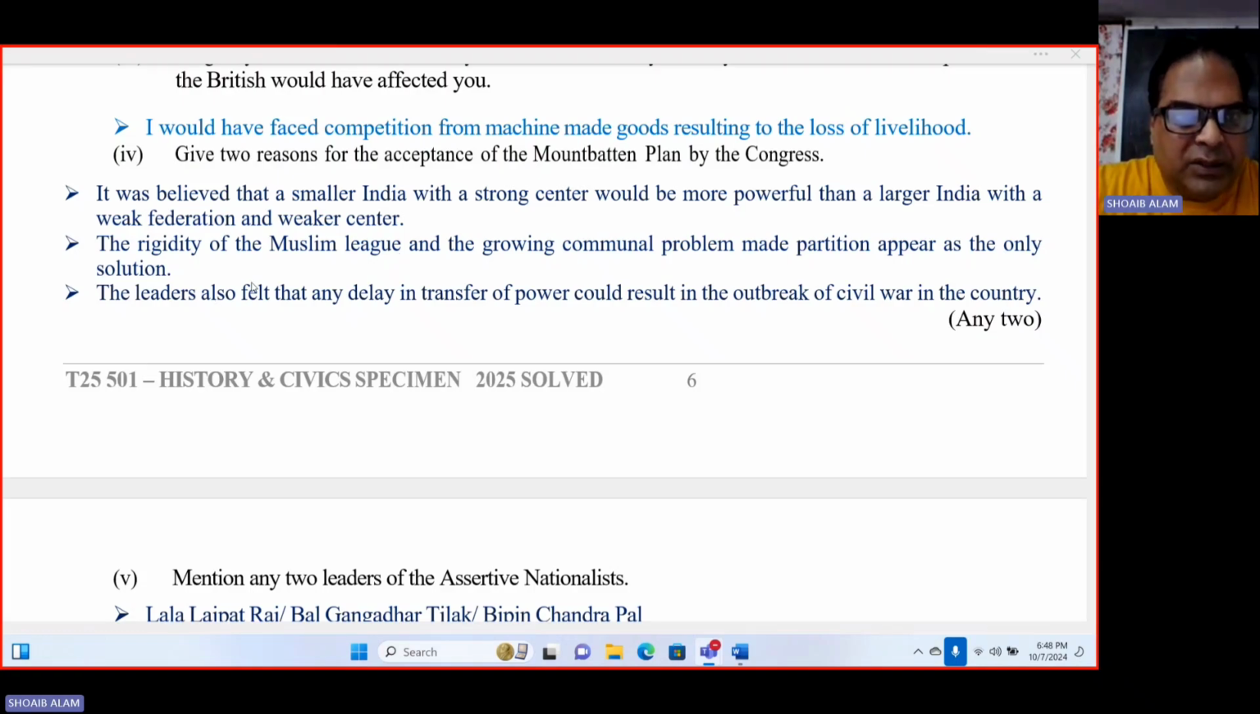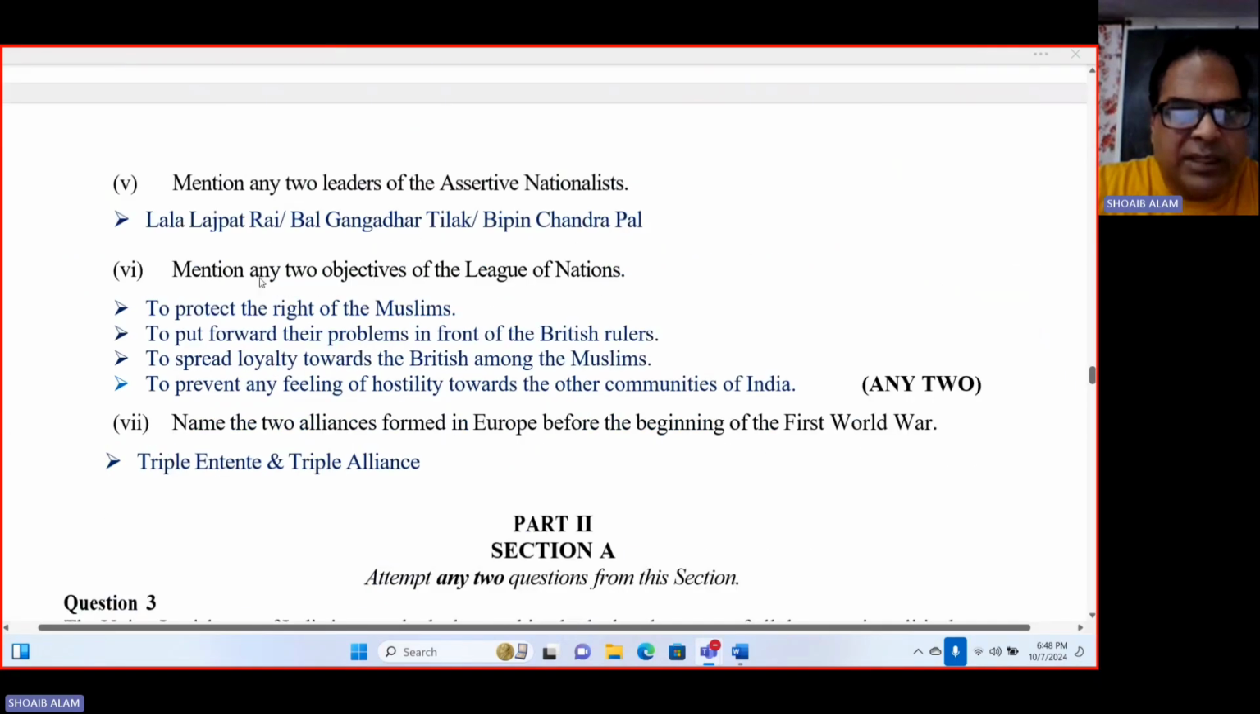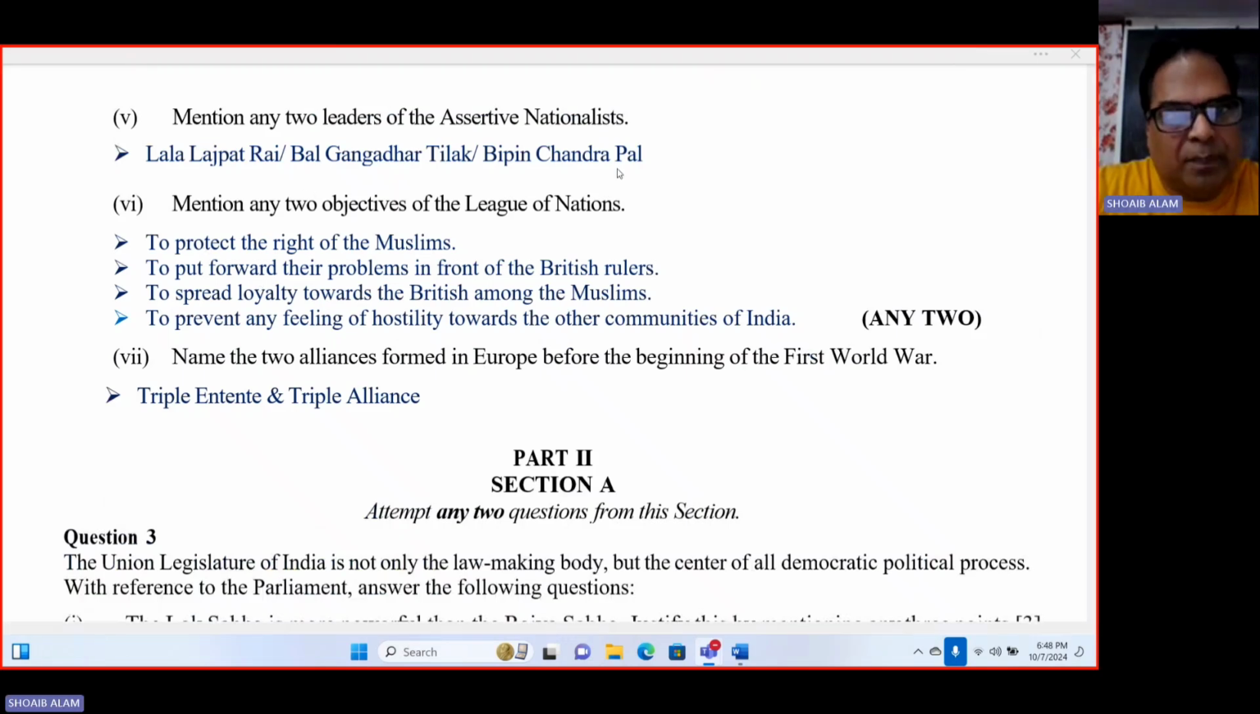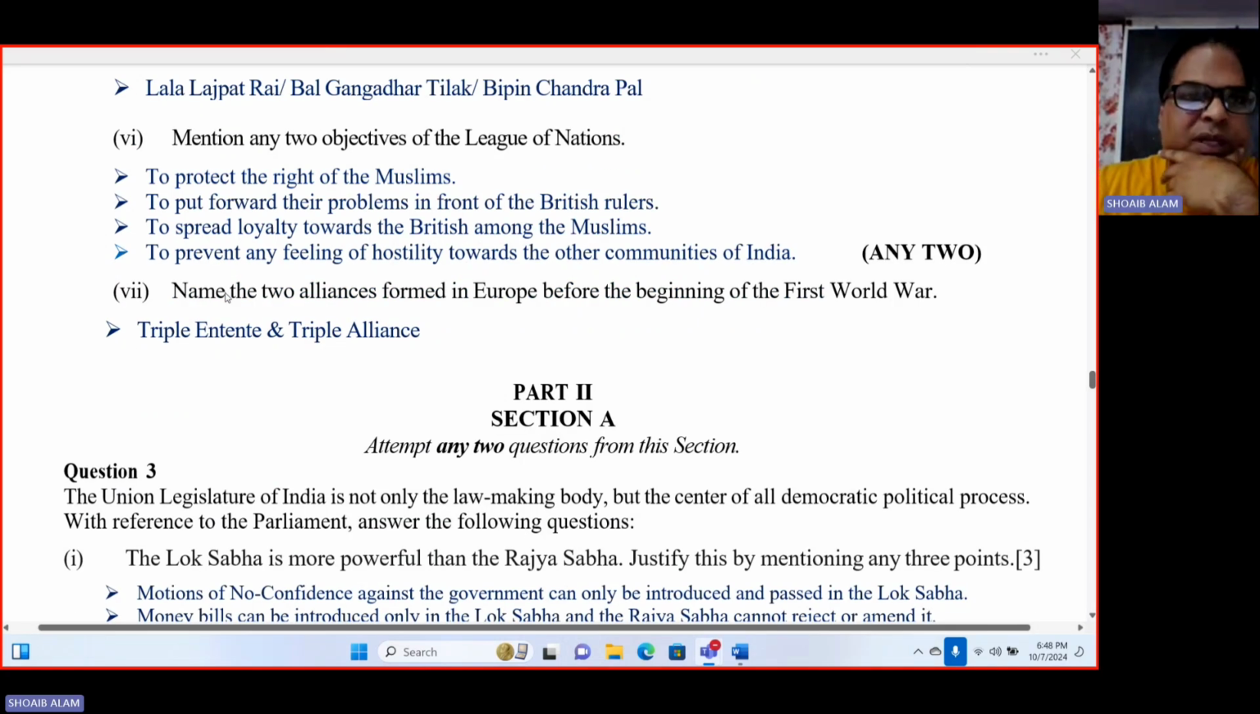Okay. So now, mention any 2 leaders of the assertive nationalists. So Lala Lajpat Rai, Bal Gangadhar Tilak, Bipin Chandra Pal. Two leaders they have asked, so you can go with any two of these. Mention any two objectives of the League of Nations. Two. So I've given over here four, so you can go with any two objectives. Okay. So the first one is to protect the right of the Muslims.